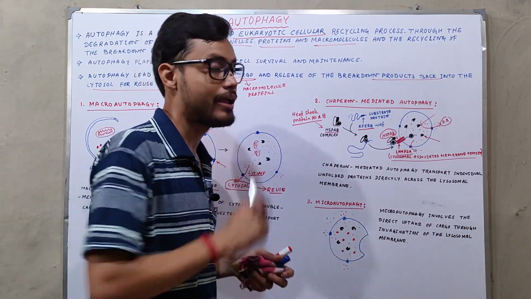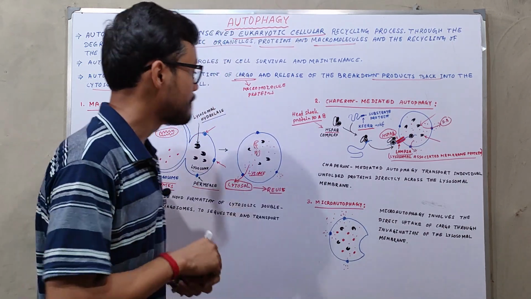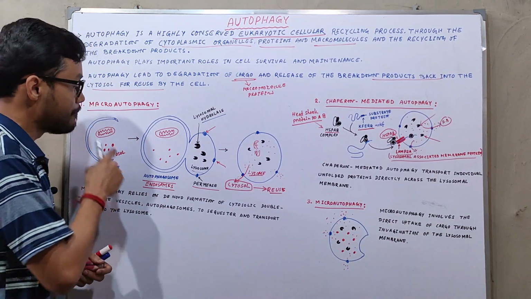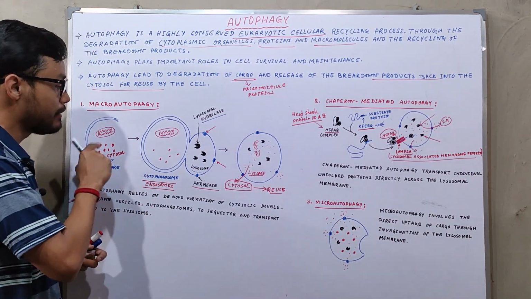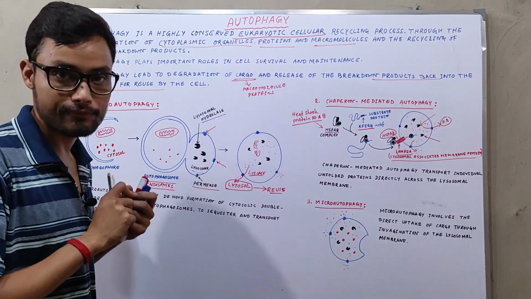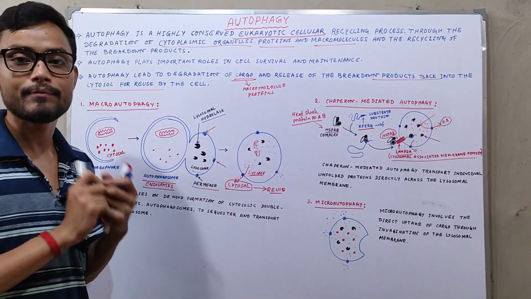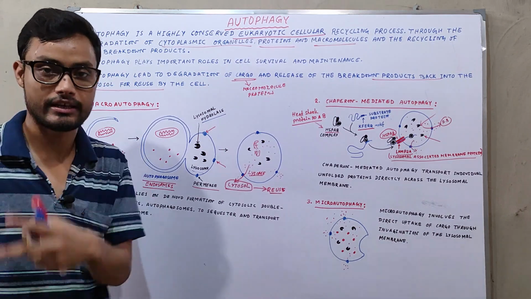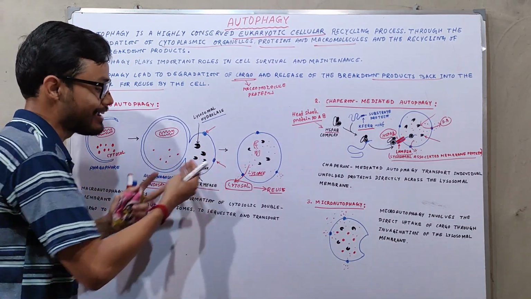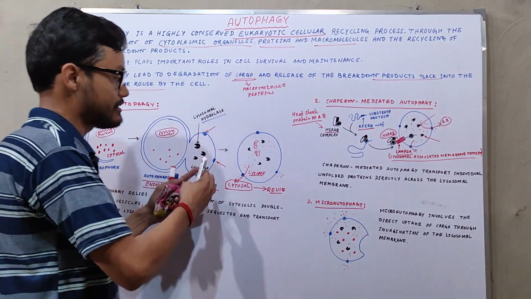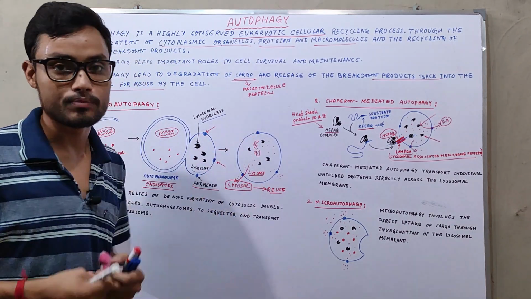So these are the three types of autophagy. One is macro-autophagy, which plays an important role in the formation of a double membrane. Whenever a double membrane is formed within the cell, that is the endosome, it is directly attached to the lysosome, and the lysosome digests those products, which are reused by the cell.